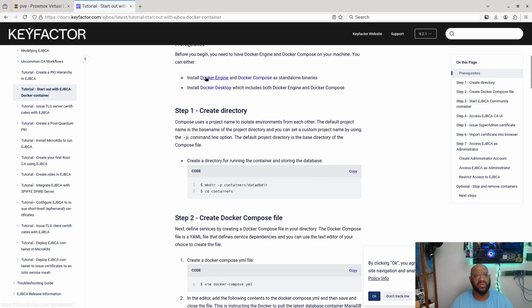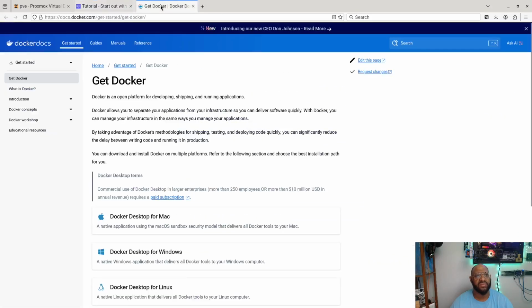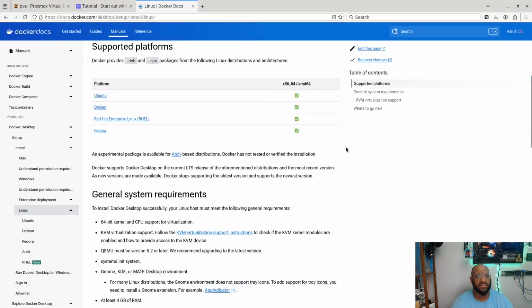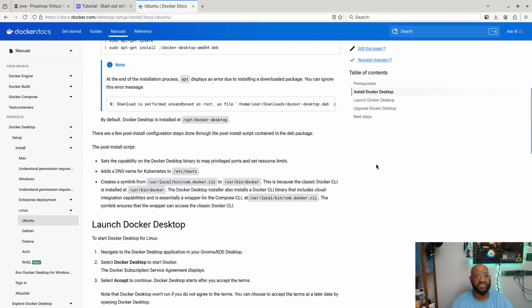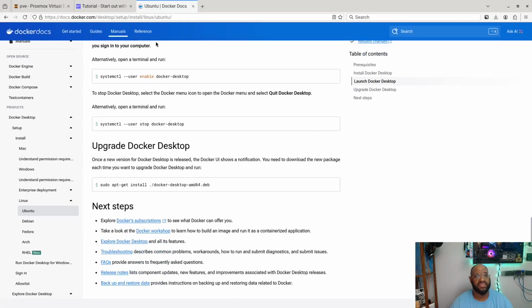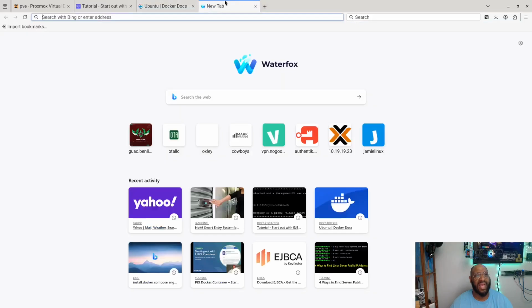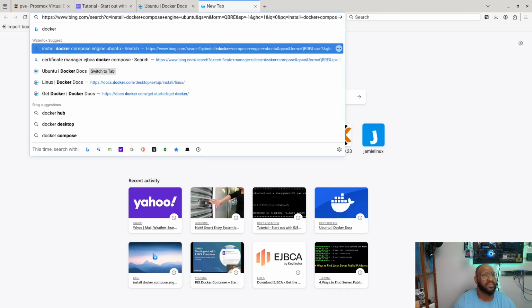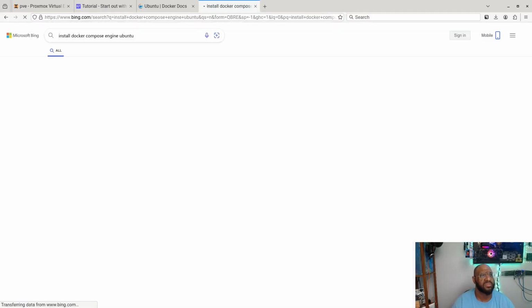I'm just going to go ahead and install the engine, see if this goes to the website I want. And let's see. Never clicked on these links before. I usually just Google it. Yeah, this is not the one I normally use. Let me show you the one I use from Ubuntu. So Docker. I hope this is the right one, right?